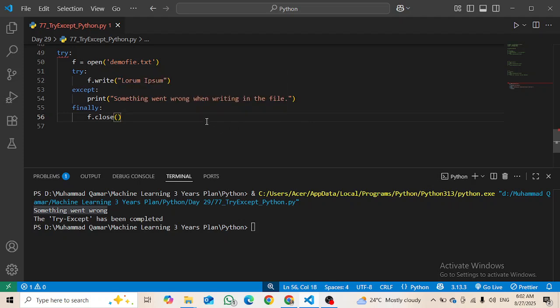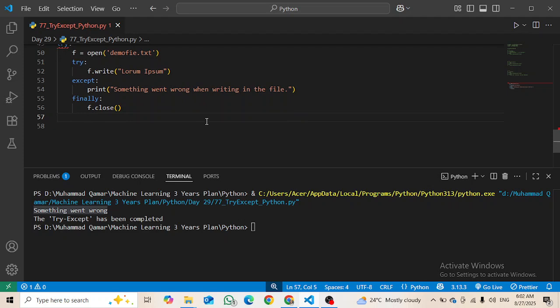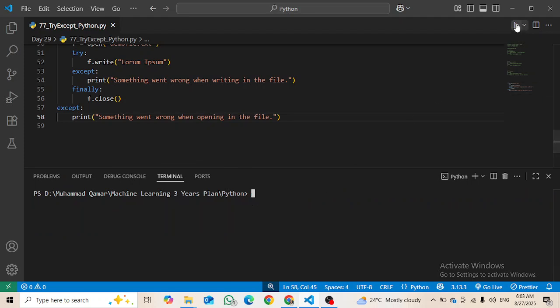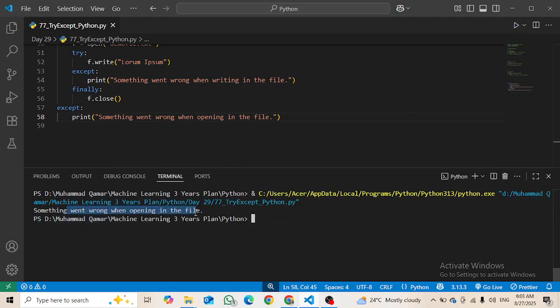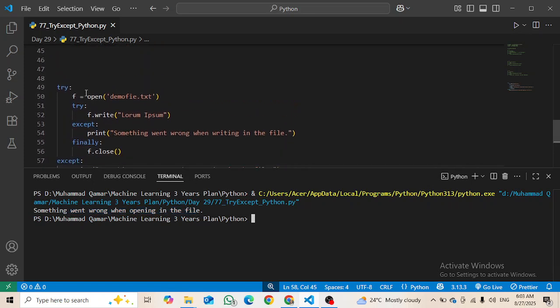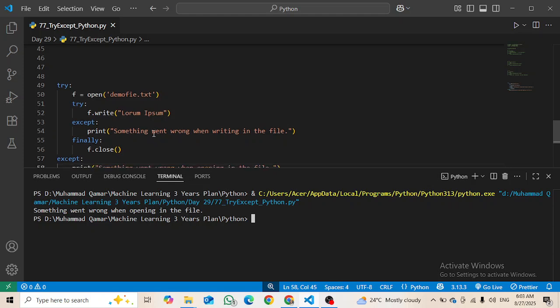Or else we will write the except that prints something went wrong when opening the file. Now let's clear it and run that file. Here you can see that when opening the file, because there is no file present here, it is giving us the error that something went wrong when opening the file.